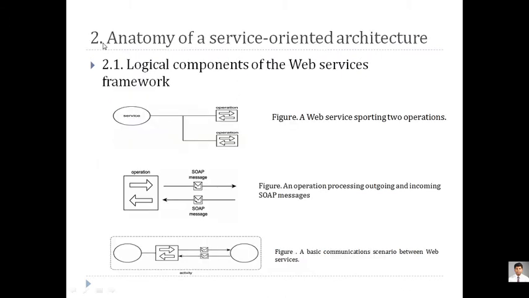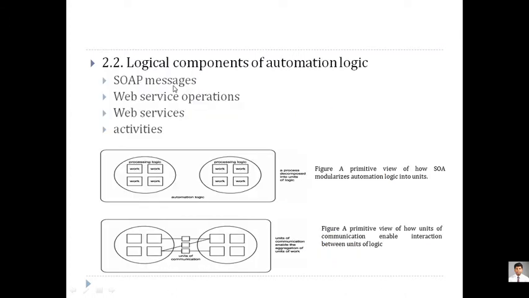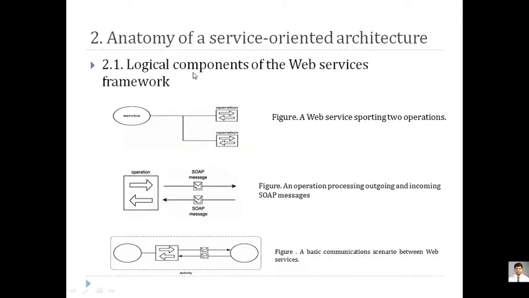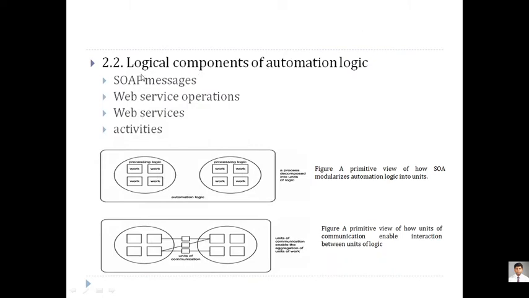Whenever we talk about the anatomy of service oriented architecture, logical components are most important. Now the second important thing: what components are required for automation logic? Whenever you want to do some operations automatically, these are the major four components required. They work for the implementation and execution of those atomic logical components in an automatic way: SOAP messaging, web service operations, web services, and activities.